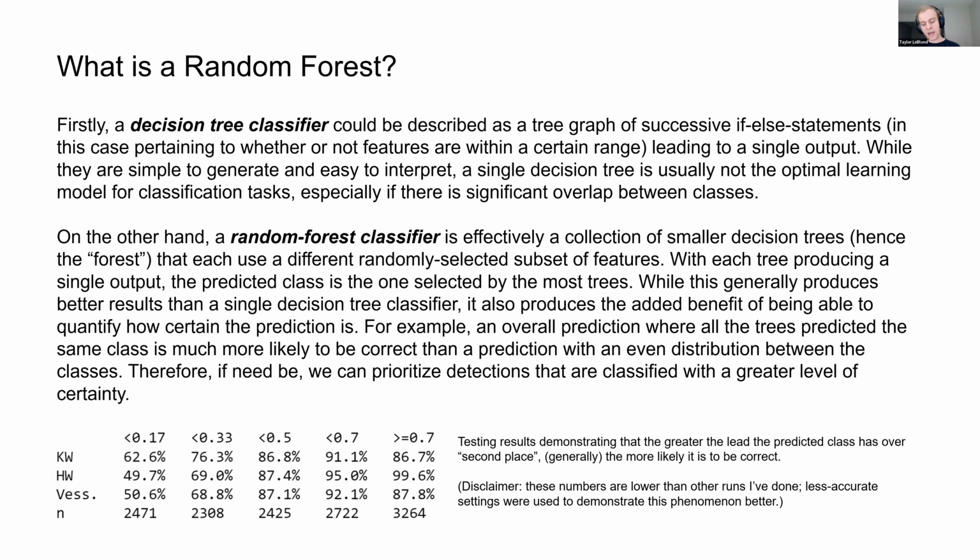So if you have a classification that isn't very clear, whereas you have some other detections that are a lot more clear, it's better to focus on the ones that have more accuracy.